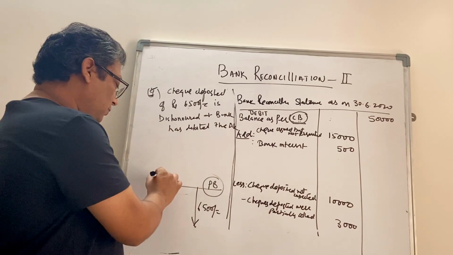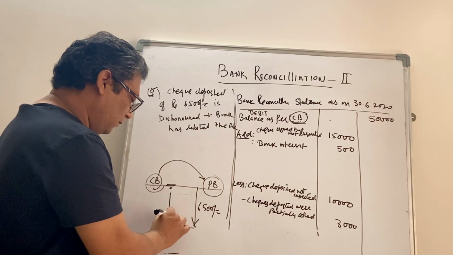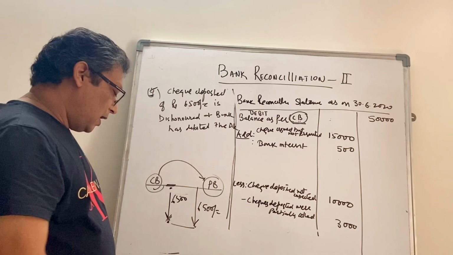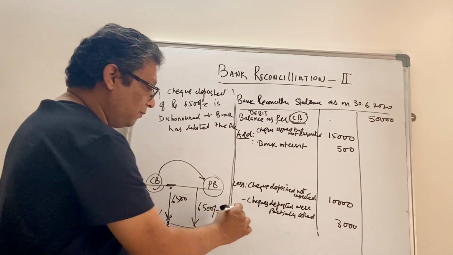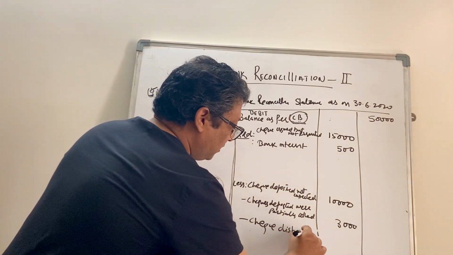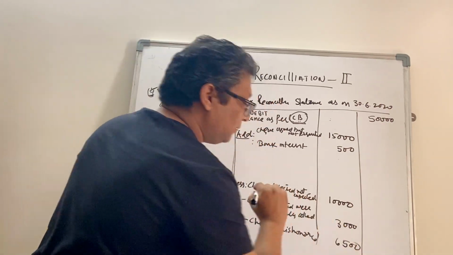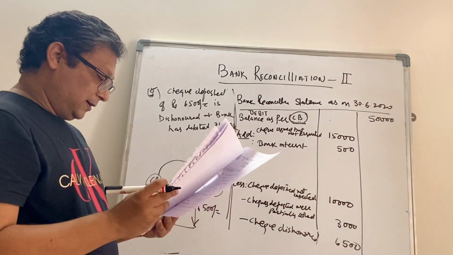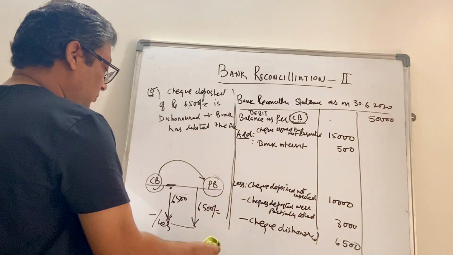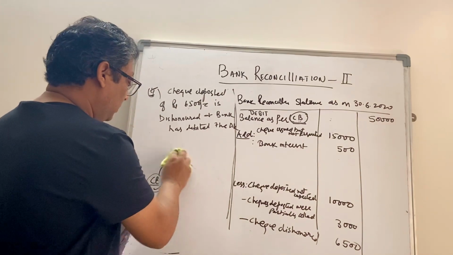So since you are moving from cash book to passbook, you have to move from this point to this point. You will reduce the balance by 6,500. As the arrow is going down, we said negative or less. So we'll put it here: check dishonored, 6,500. Just continue to make short notes so that you can refer to them at a later stage. Okay.